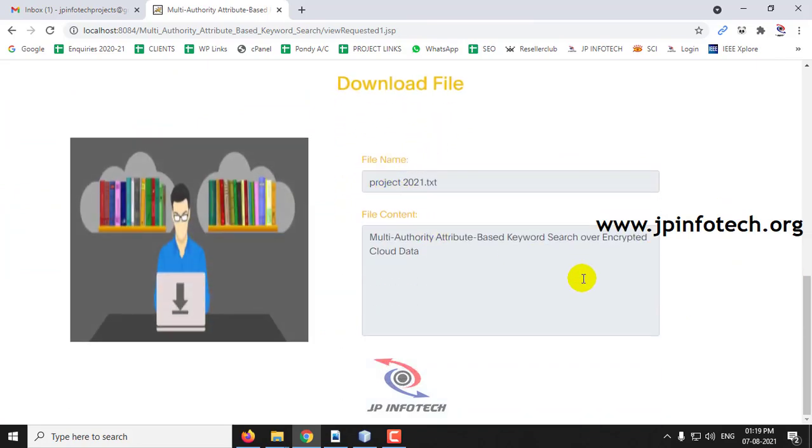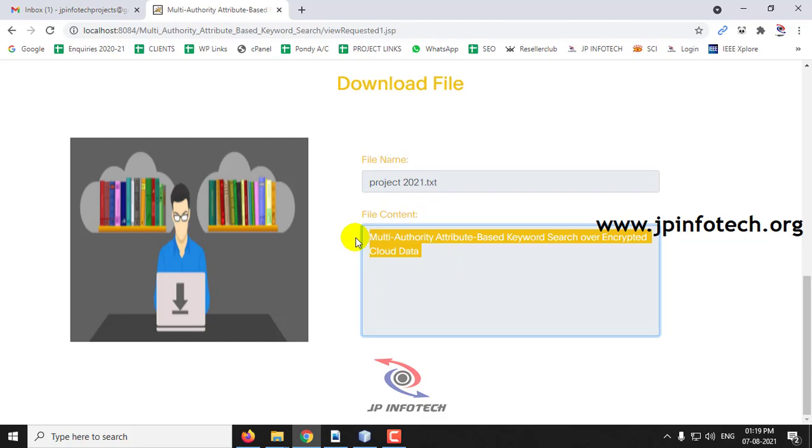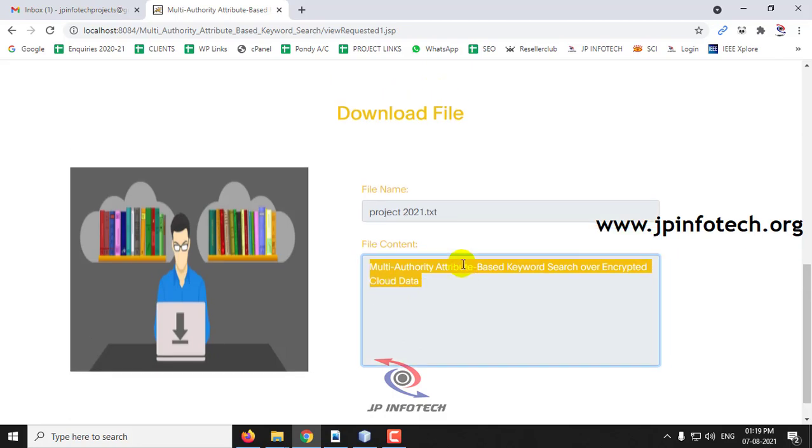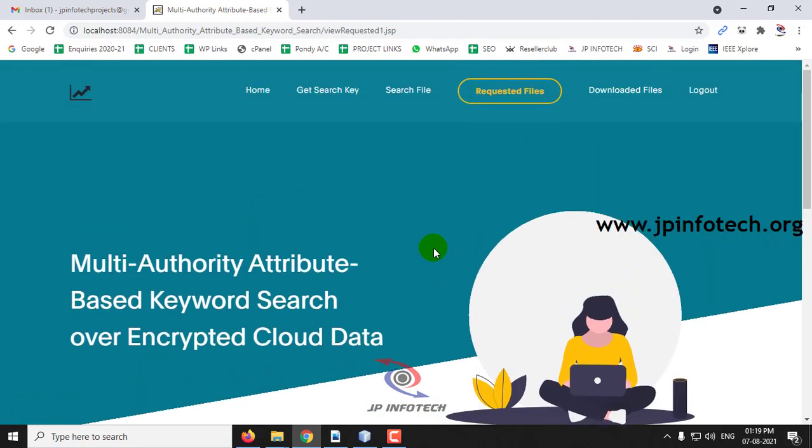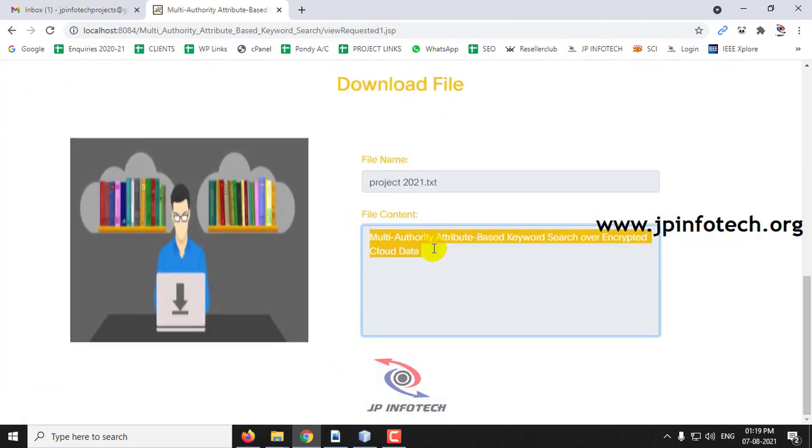Because of the read policy, this file cannot be downloaded, and the data user can only read the file. In case the data owner has given the write policy, then they can download the file, but here the file policy is read policy, so read access only, and they cannot download the file.